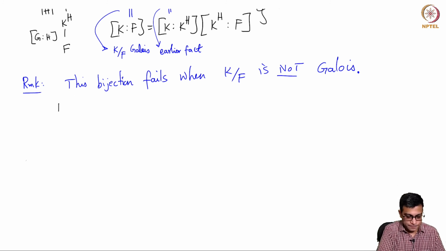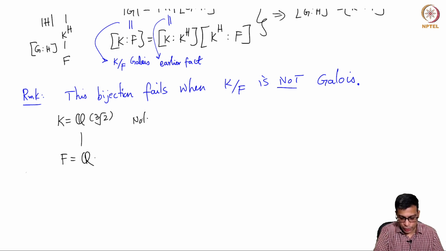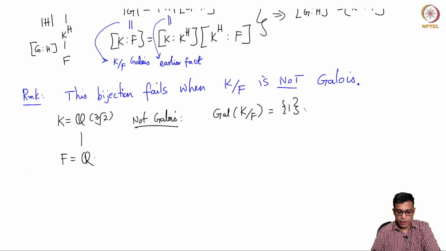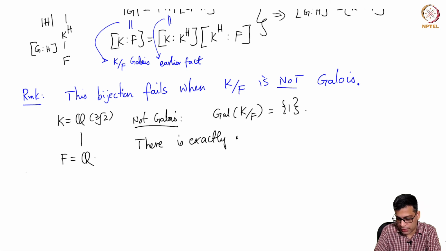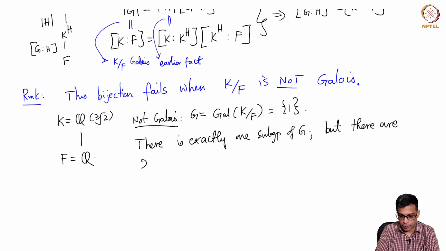Let's take K to be Q adjoin the cube root of 2 and F to be Q. In this case, this is not Galois, as we know very well, as we have several times mentioned. And what is the Galois group here? It's just the identity. So there is exactly one subgroup of G, but there are 2 intermediate fields.